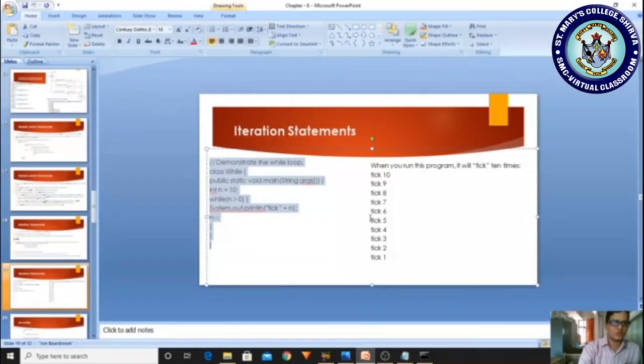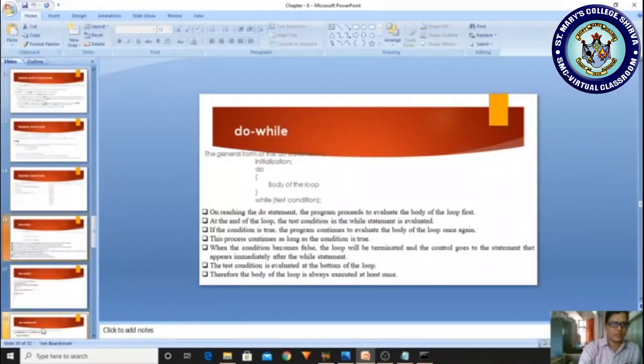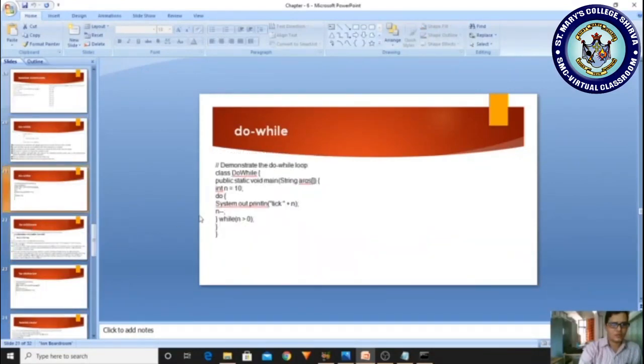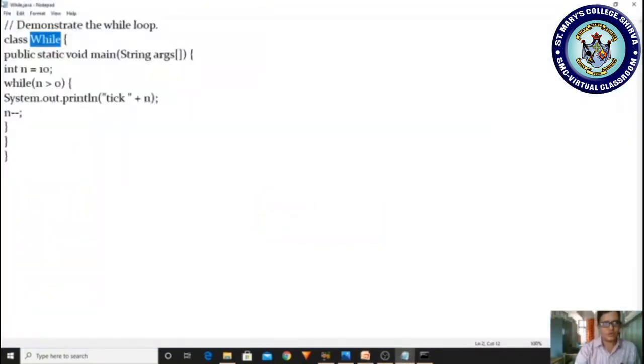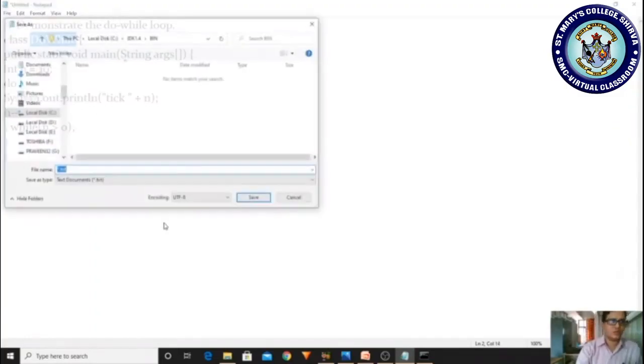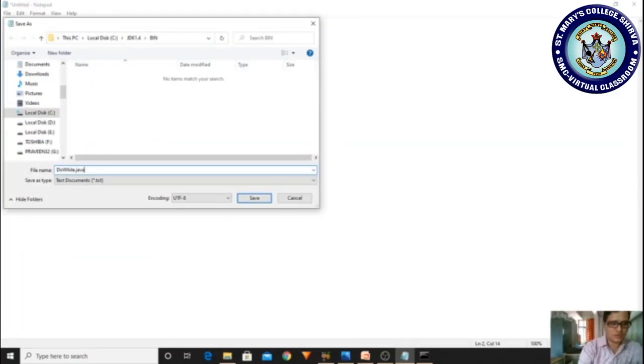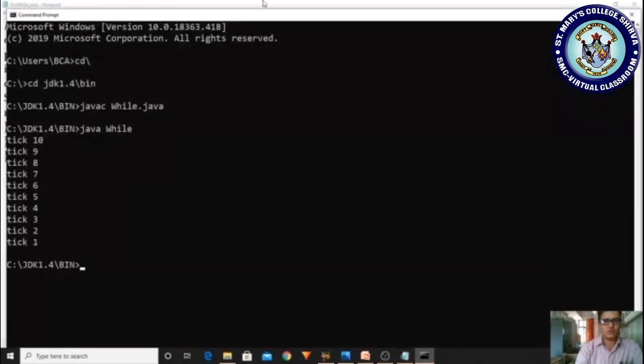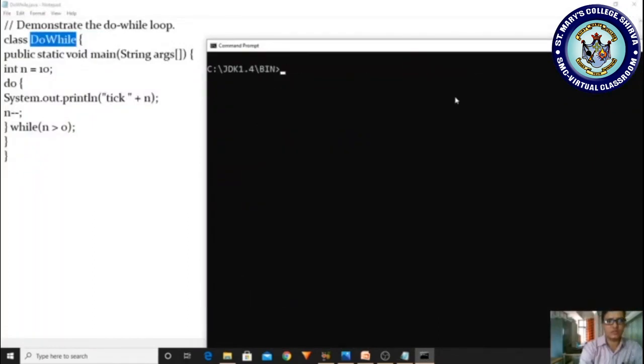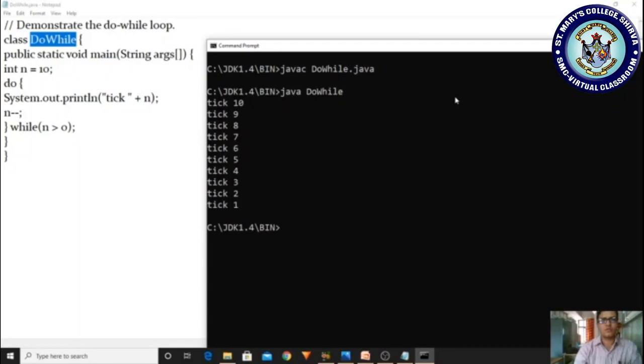And next we are moving to the next slide, that is the do while program. We have to do the do while program. Move to here, take the file, new, paste, copy and save. While saving, class name.java. First clear the screen, compile with javac do while.java. Yes, there is no mistake. I am running it. Yes, we are getting the output.